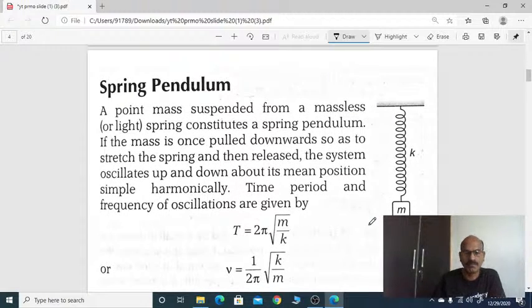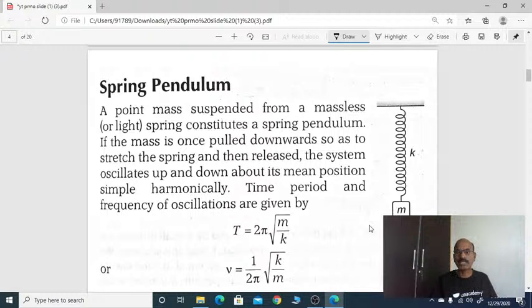Spring pendulum. We know simple pendulum. Now it is spring pendulum. You can observe here a point mass m suspended from a massless spring that constitutes a spring pendulum.